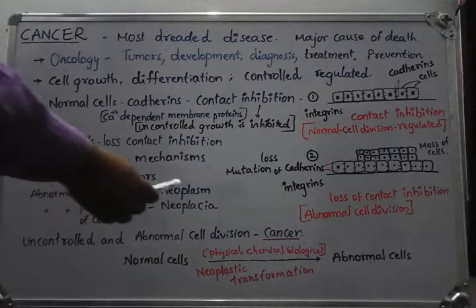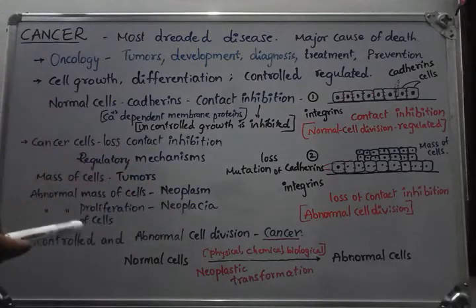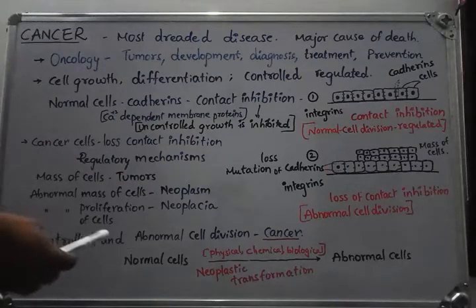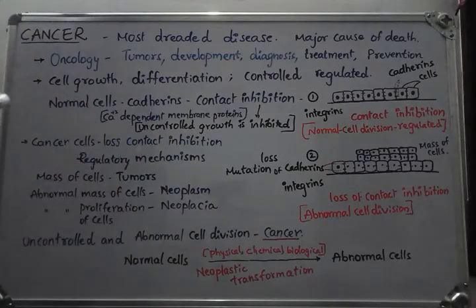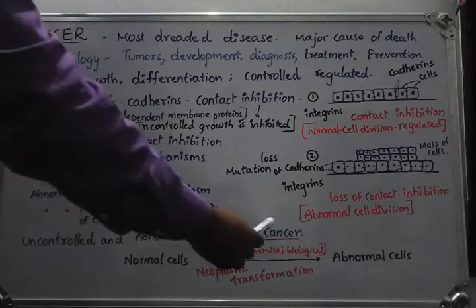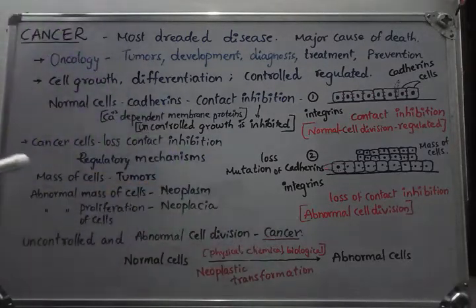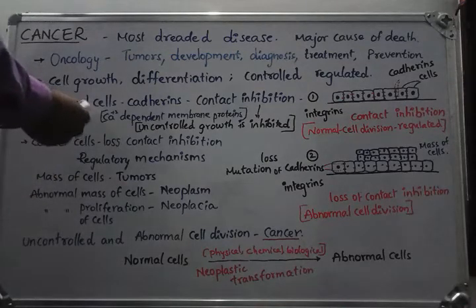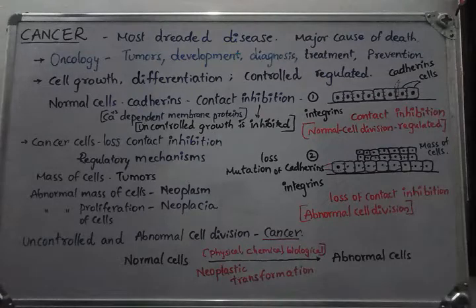Okay, these two terms are important from the NEET point of view. Now let us move to the cancer definition. Uncontrolled or abnormal cell division we are calling cancer. Okay, so we'll get a question over there. Why are the normal cells converted into cancerous cells? What is the reason behind it?